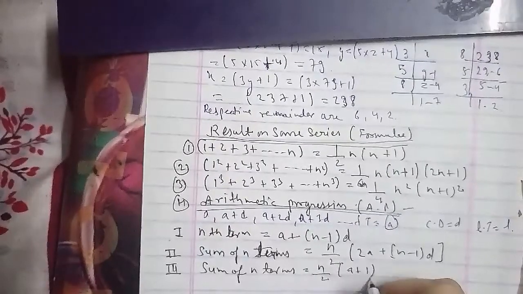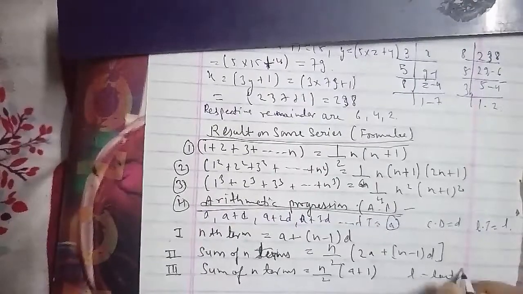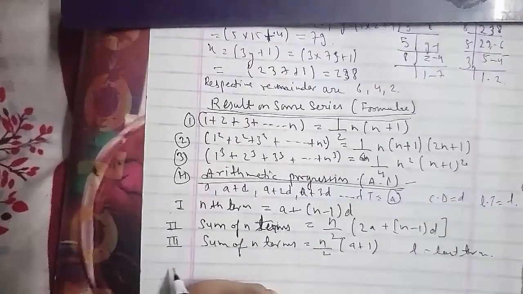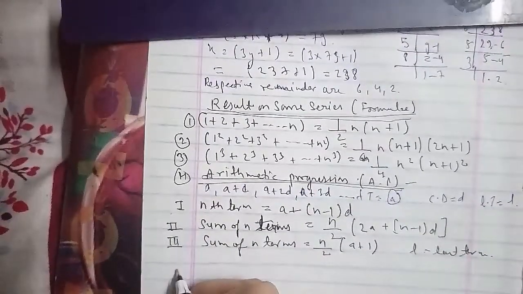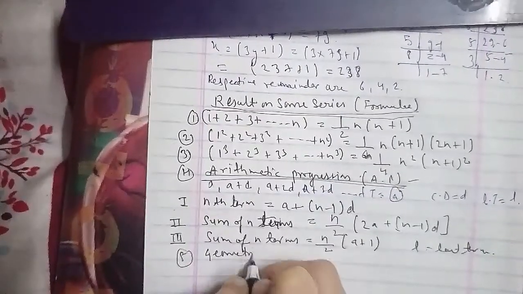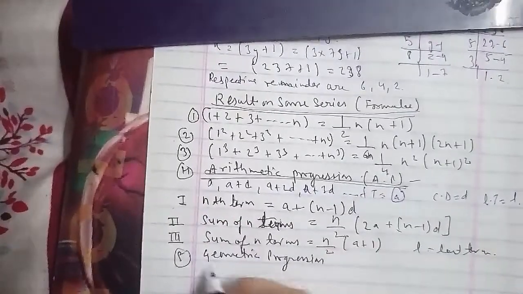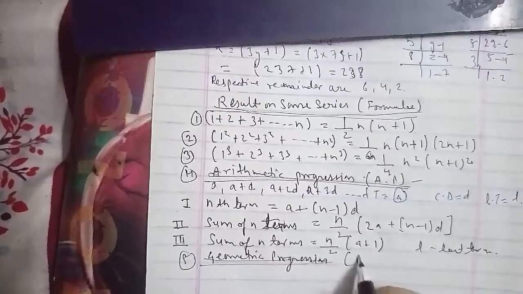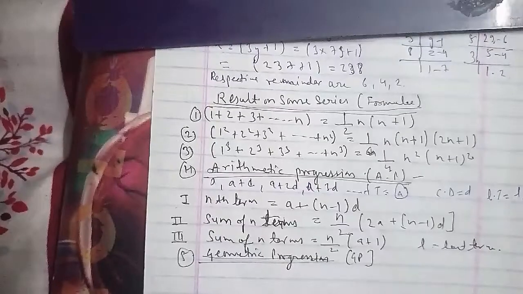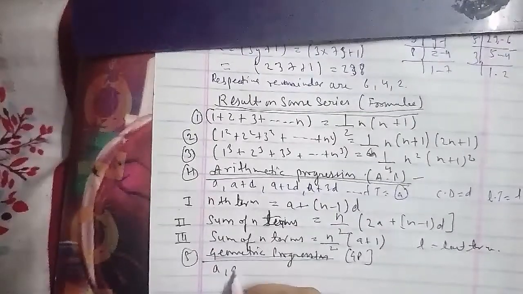Here the series a, ar, ar square, ar cube is said to be a GP, where the first term is a and the common ratio is r. We have two formulas here. The first is the nth term, which equals a r to the power n minus 1.